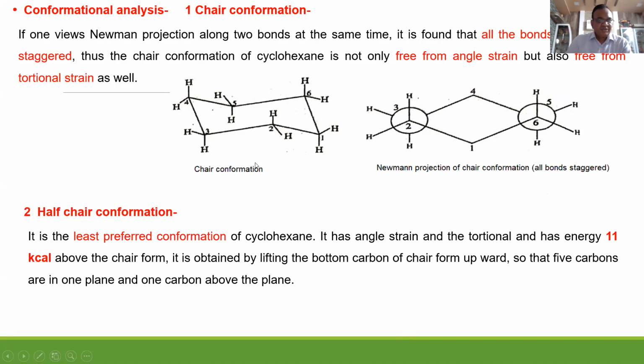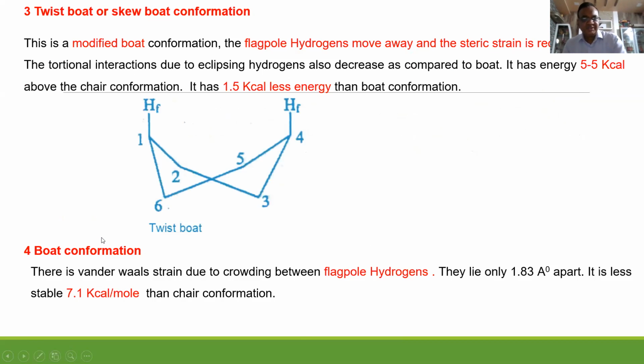Correct. Chair conformation is more stable because torsional strain is less in the chair conformation. The rest of the conformations are less stable. Now, half chair conformation. Yes, there is angle strain and torsional strain, 11 kilocalories per mole. So that's why it is less stable. Least preferred conformation.